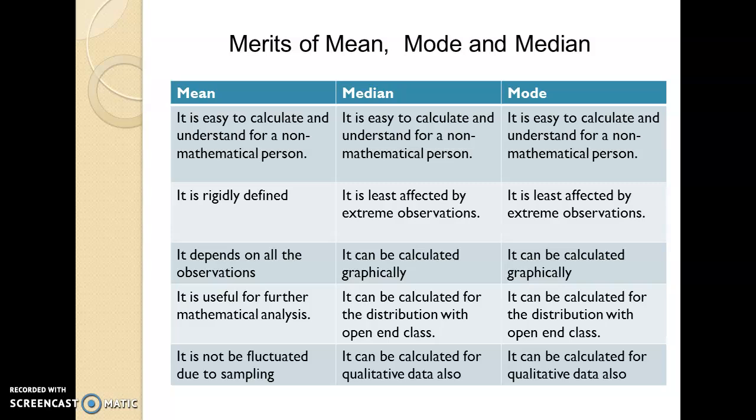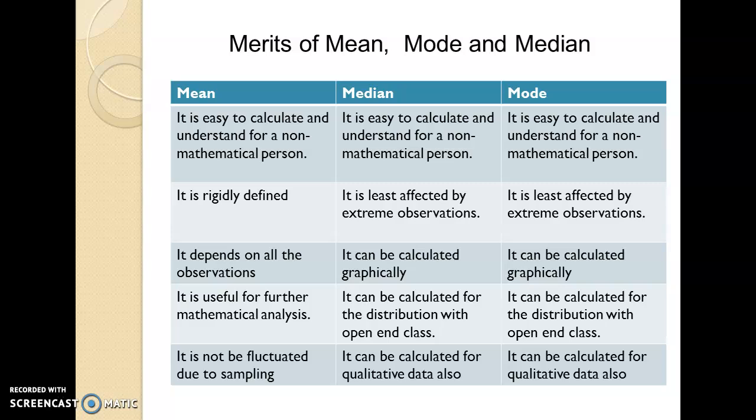If you go through the definition of mean, it is clearly defined, so we say that it is rigidly defined. While calculating mean, we take into consideration all the observations, so it depends on all the observations. Given two or more group sizes as well as the means, we can calculate the combined mean, so mean is useful for further mathematical analysis.